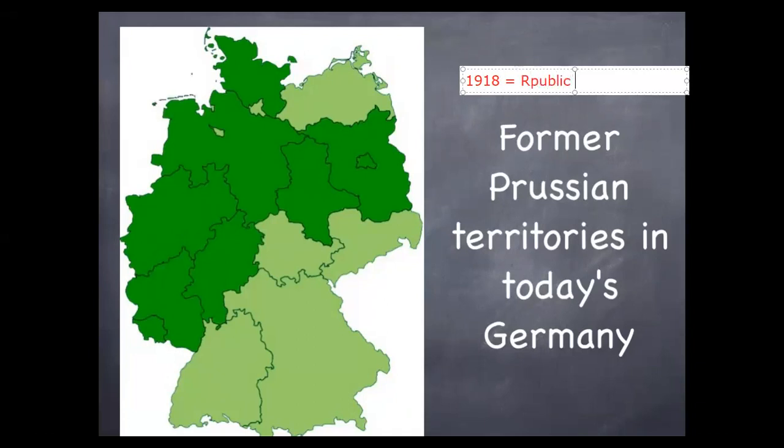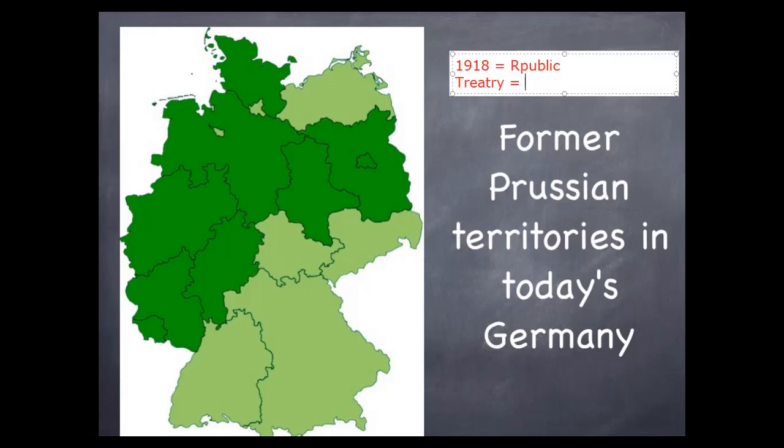Not only this, but they made it sign a treaty. A treaty, it means what? It means they made them write agreements between Germany and those allied countries. And they made this agreement, and they said, now we have defeated you. Since you are defeated, Germany, you are responsible to pay the money to all the other countries that you were defending yourself against. Germany was defending itself from these countries.